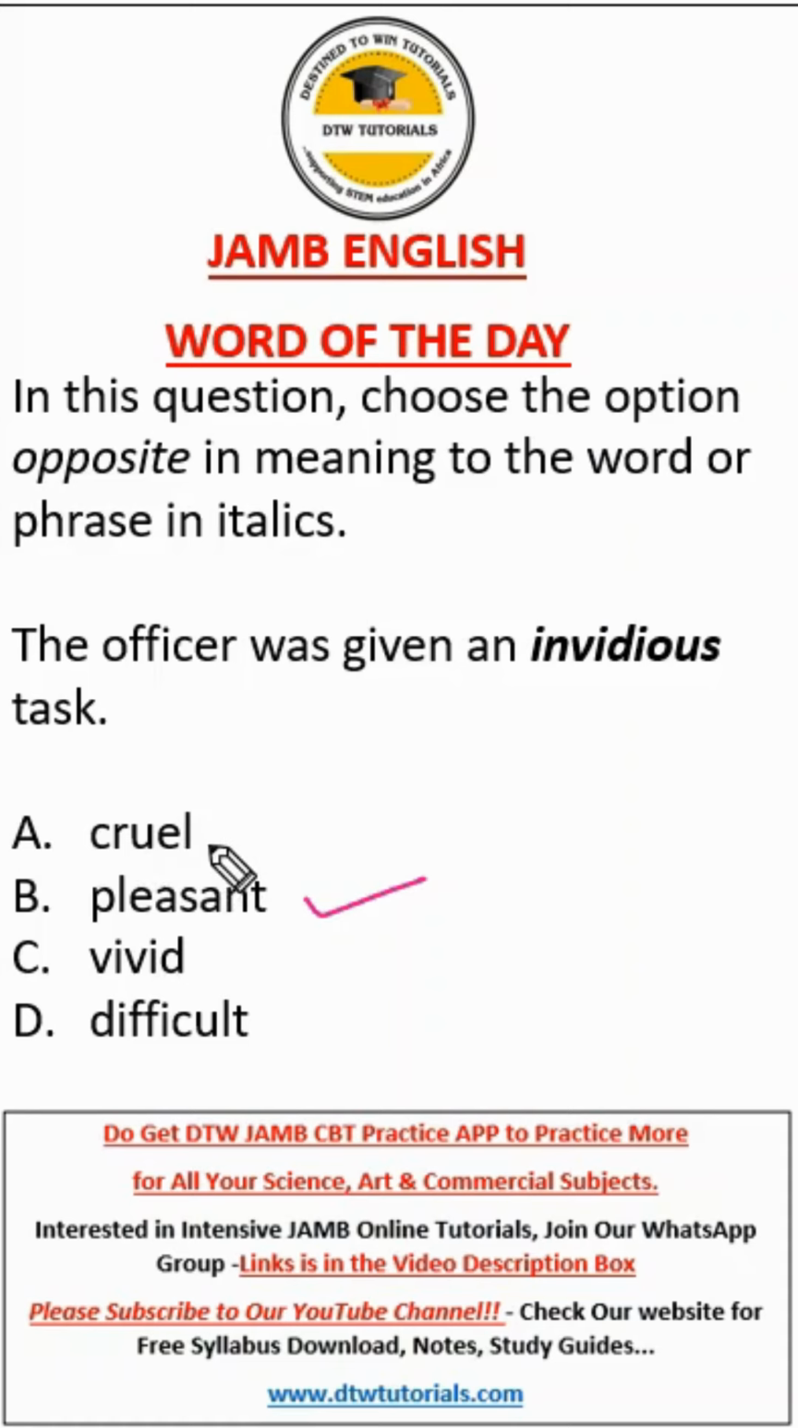But look at this. Cruel almost means the same as this. Vivid means clear, which can be the opposite of unpleasant. D says difficult, which almost has the same meaning as the word invidious. So the right option here, which is opposite to the word invidious, which is unpleasant, hateful, is what? Pleasant.